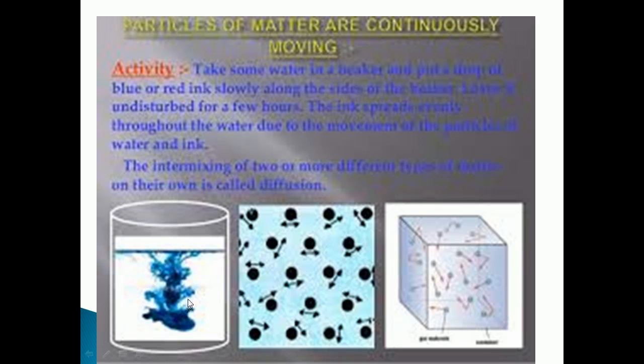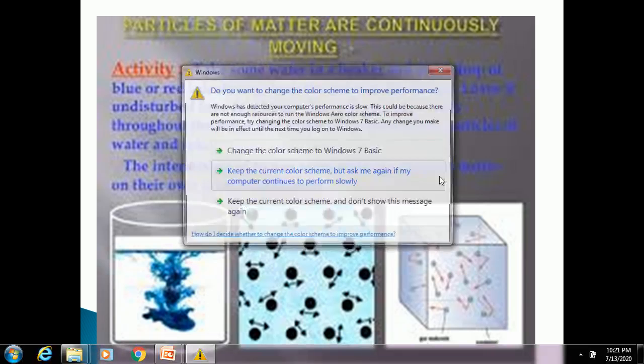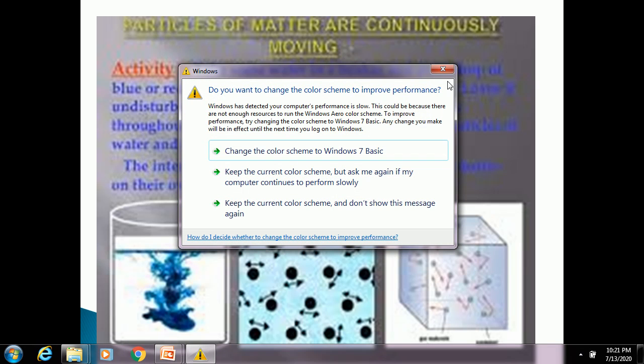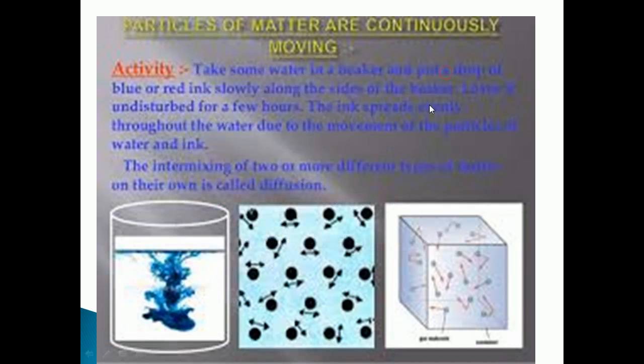Why is this happening? This is because the particles of matter are continuously moving. Understood? So the intermixing of two or more different types of particles on their own is called diffusion.